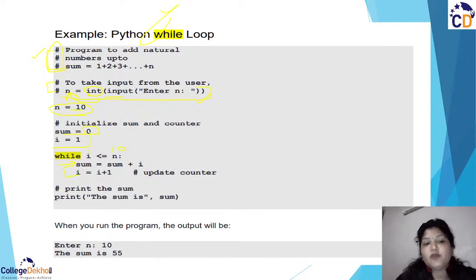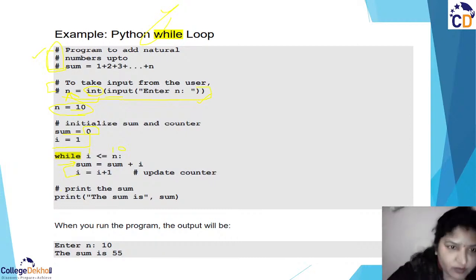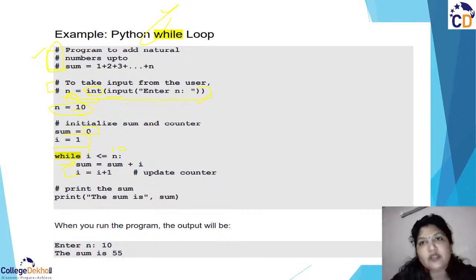In the while loop, the sum variable is adding the values of i. Then after that we are updating the counter also. Why? Because with no counter, it would print only the i value, that is 1, ten times. That is of no use. We want to increment the value of i, the counter value, also.